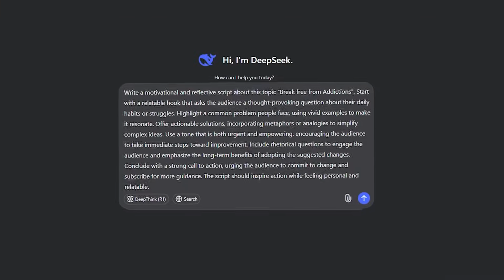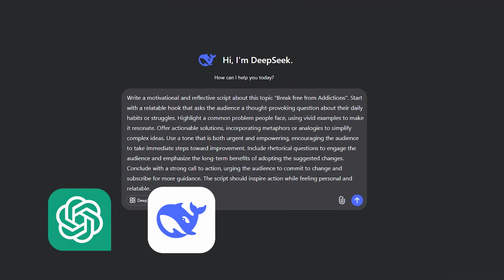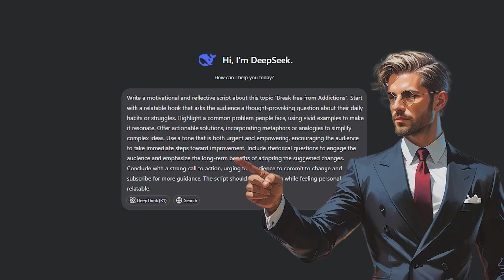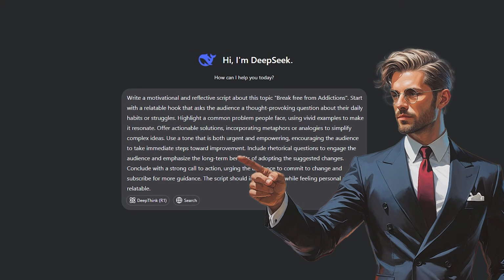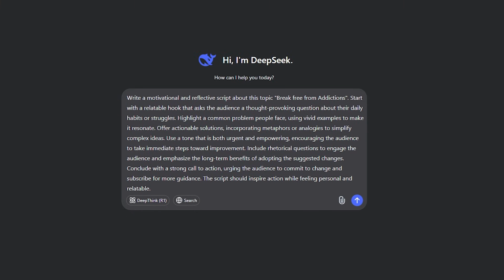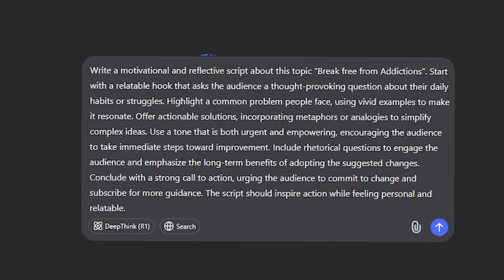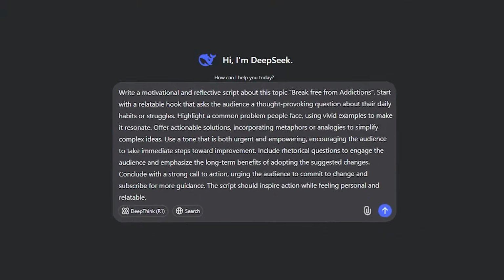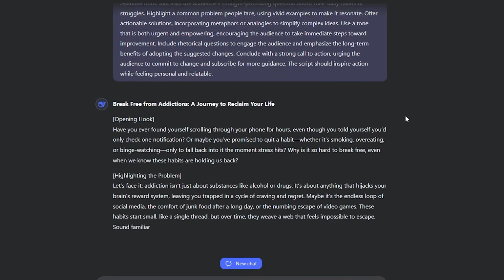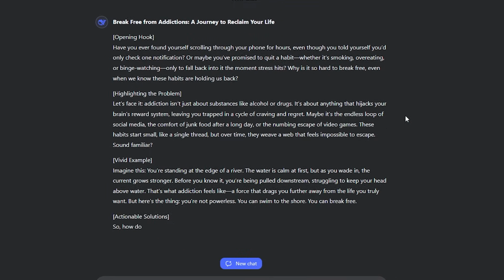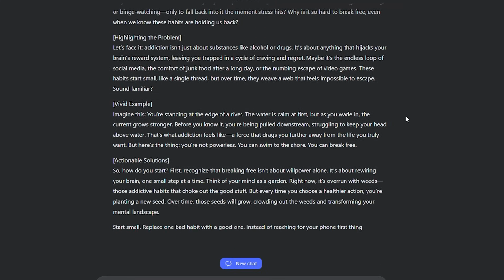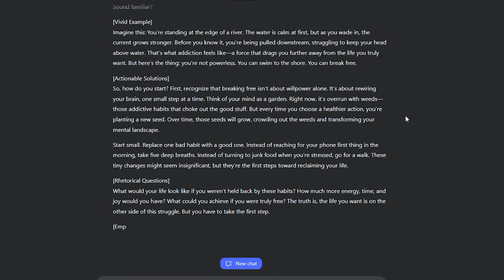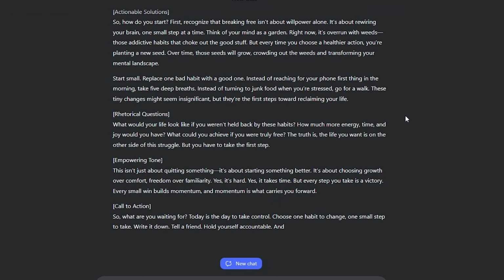You can use this script on ChatGPT or DeepSeek AI. Today, I will use DeepSeek AI. I would prefer DeepSeek AI rather than ChatGPT. What do you think? However, all you need to do is copy this prompt and change the title of the video to your title. As you can see here, it's generating an amazing script for this topic now. Make sure to read it, and if you want to change certain things, you can do that. I'm going to directly use this script without changing anything.